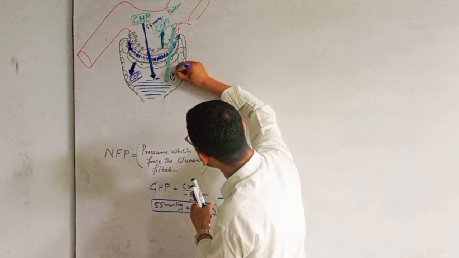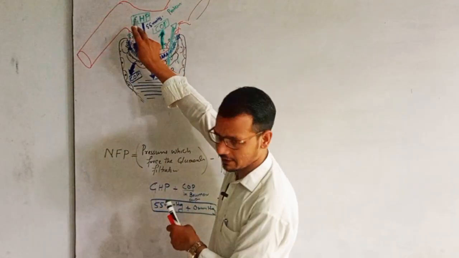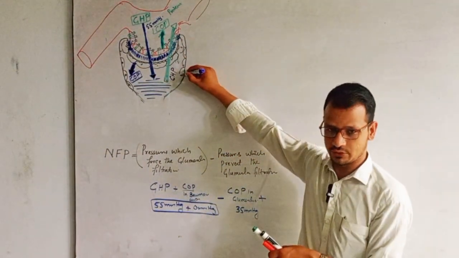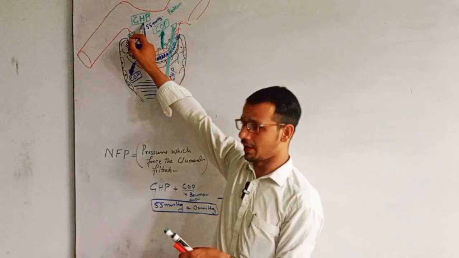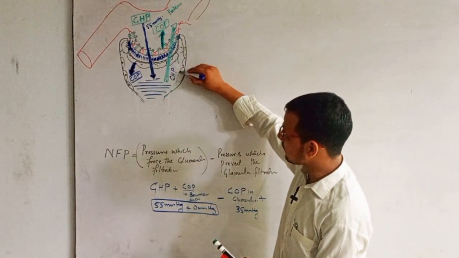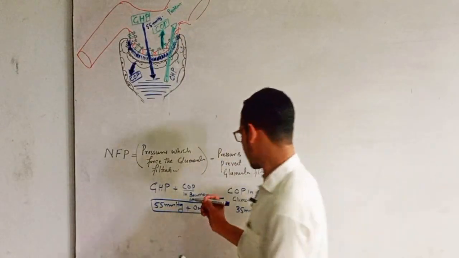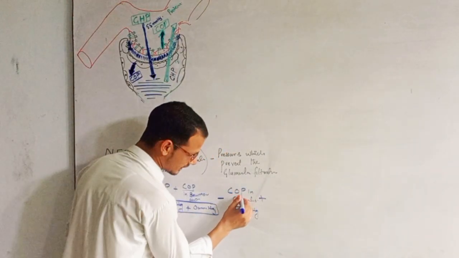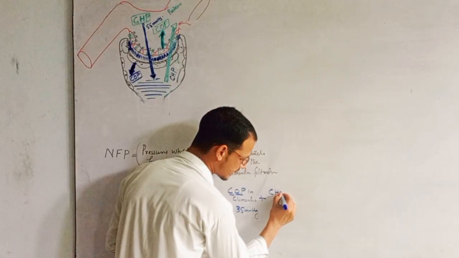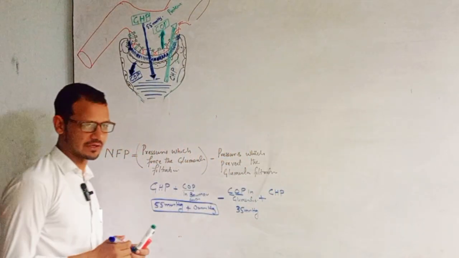Capsular hydrostatic pressure. This is glomerular hydrostatic pressure. This is in Bowman's capsule, so it is called capsular hydrostatic pressure. This is because of water, so it is called hydrostatic, and this is also because of water, so it's called capsular hydrostatic pressure. So capsular colloidal osmotic pressure plus capsular hydrostatic pressure prevents the filtration.